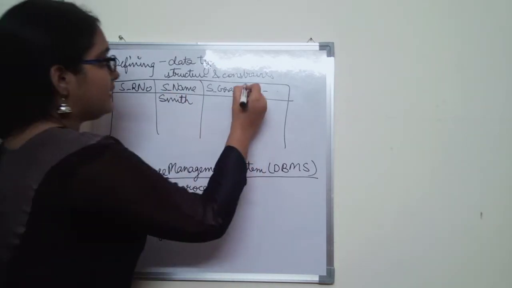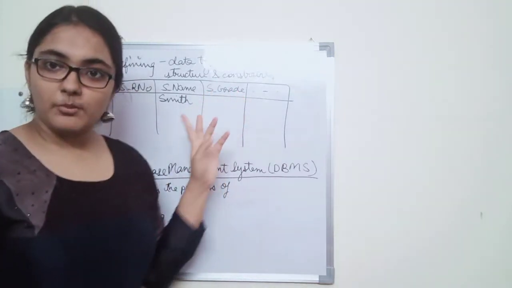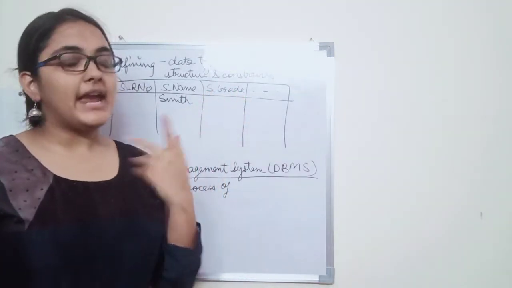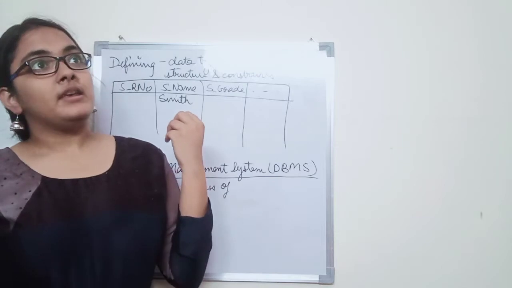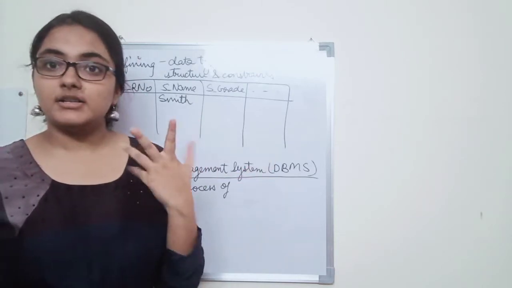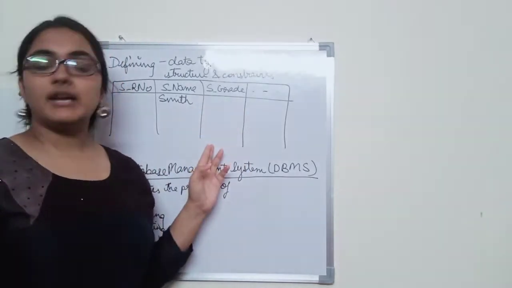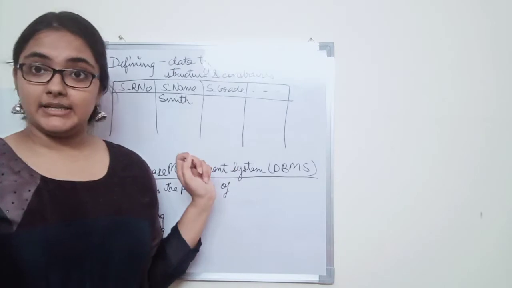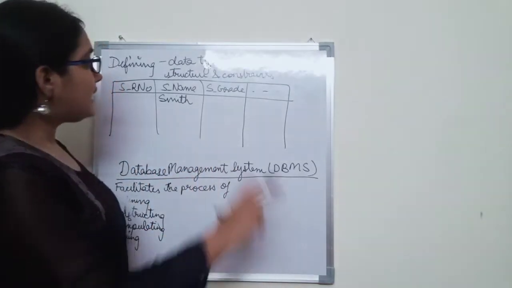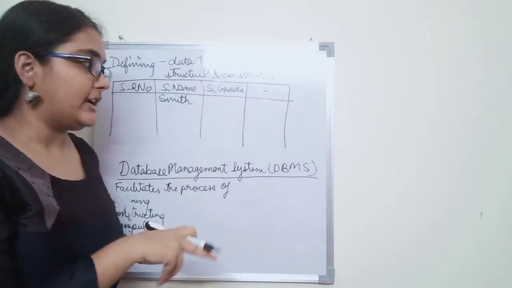And the grade of the student can only be one from A, B, C, D, E, and it cannot be any other thing. It cannot be either string, or numbers or whatever. So here again we are specifying the data type, that it can only be a character, and that too from only A, B, C, D, E. So that is specifying the data type of the data that you want to store in the database.